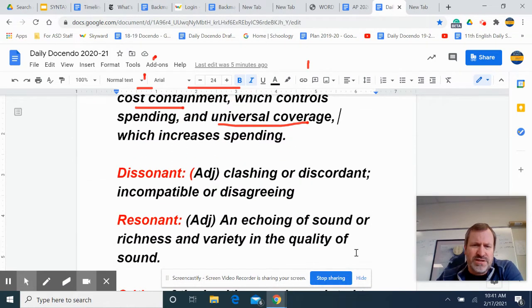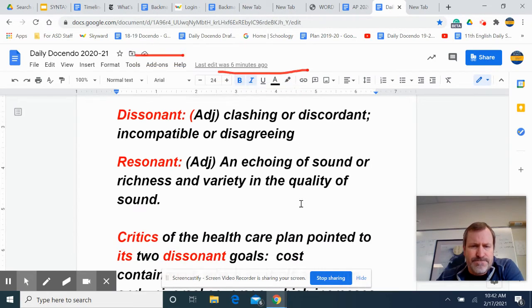Looking at our words here, dissonant: clashing or discordant, incompatible or disagreeing. So we're talking about dissonant ideas here as opposed to dissonant sounds, but it's the same idea, things that clash, as opposed to things that are harmonious, let's say. And then resonant is a different word, but it's the same idea: echoing sound or richness and variety in the quality of sound. So this would obviously be the positive side of dissonance, would be resonant. Both of those relate to sound, but they can be used in forms that don't relate to sound.